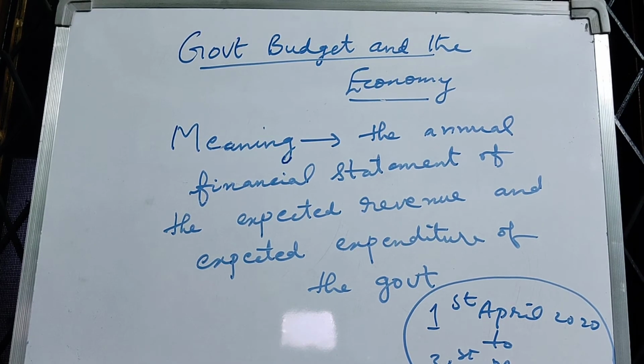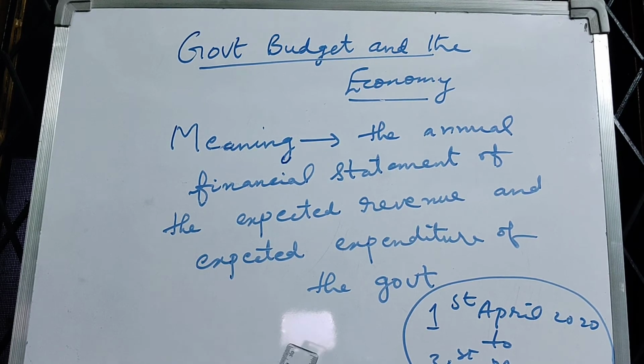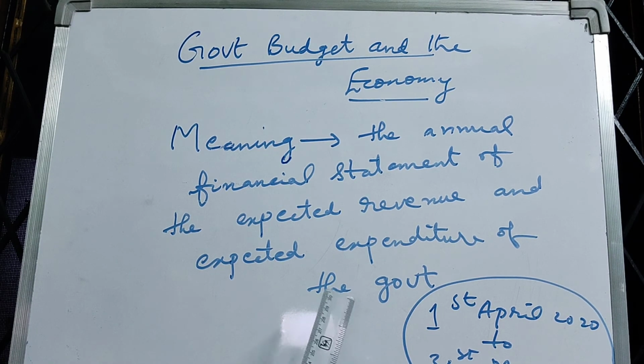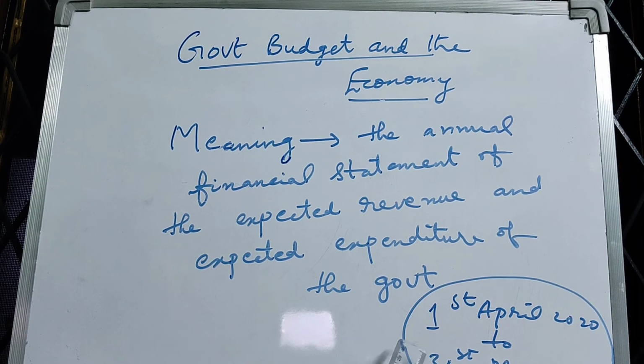The central government prepares a budget for the entire nation, which is known as the union budget. Like that, every state government prepares a budget for that particular state, which is known as the state budget. And this budget is prepared well in advance, that is, before the beginning of the financial year.